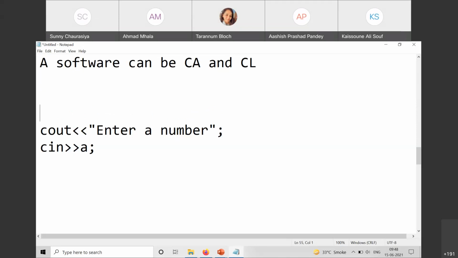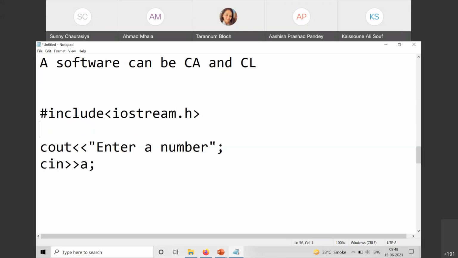Exactly. Whenever I want to use cin and cout, I write iostream.h. Over here iostream is the base class, the parent class. iostream has 2 child classes. One is istream, which is for input. One is ostream, which is for output. And you can see over here, cout is not a function, not a keyword. It's an object of the ostream class, and cin is the object of the istream class.